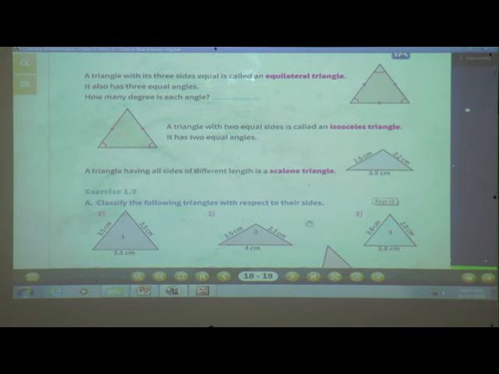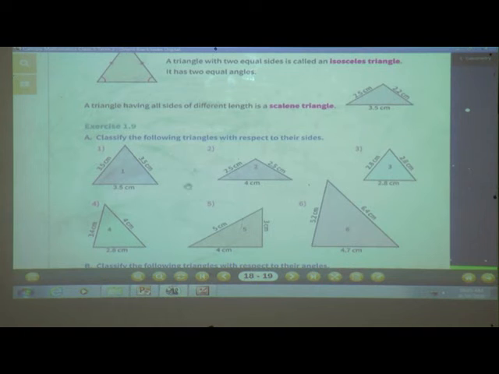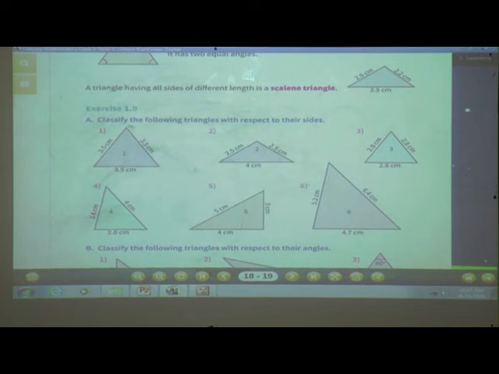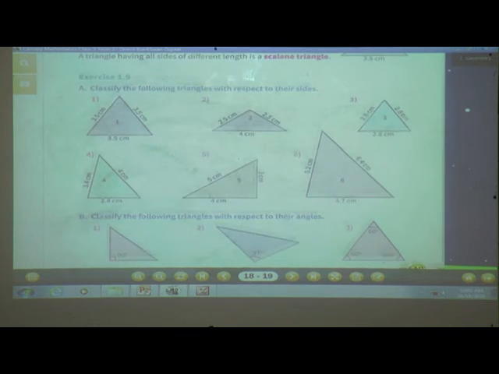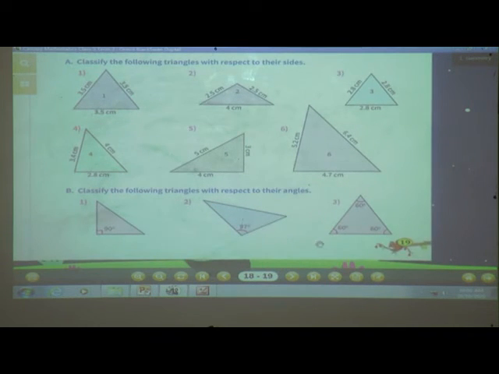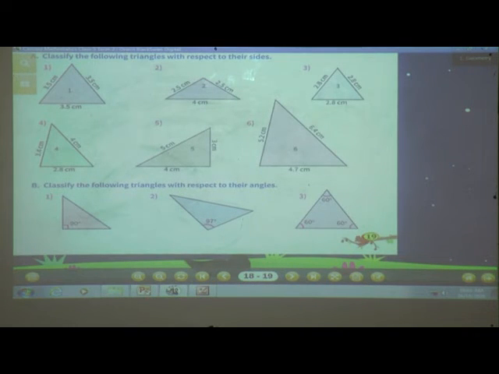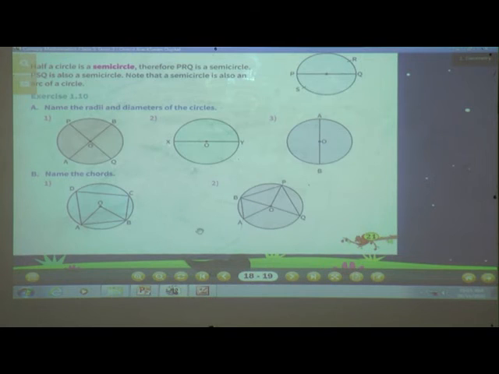Okay, now here exercise 1.9. See, classify the following triangles with respect to their sides. So just now I told you about the types of triangles. As per the rules you can solve the exercise. Now next page, circle.